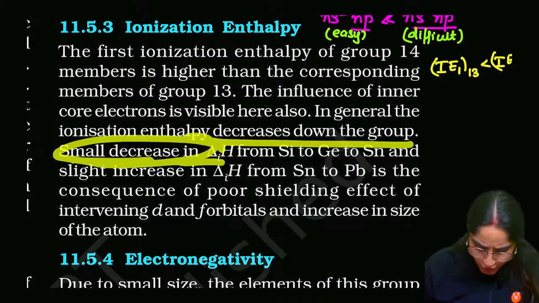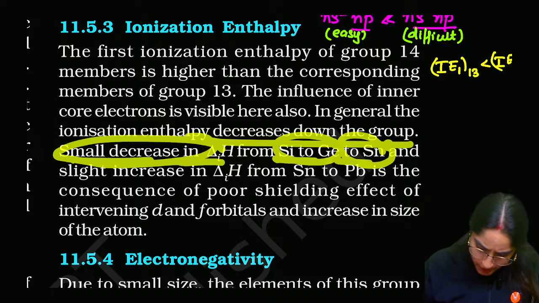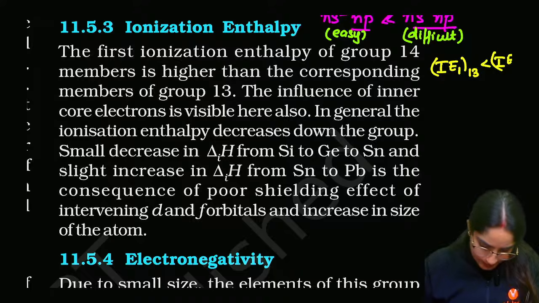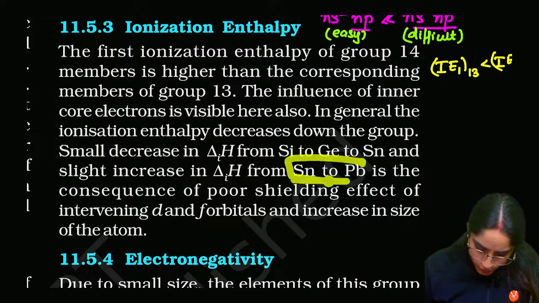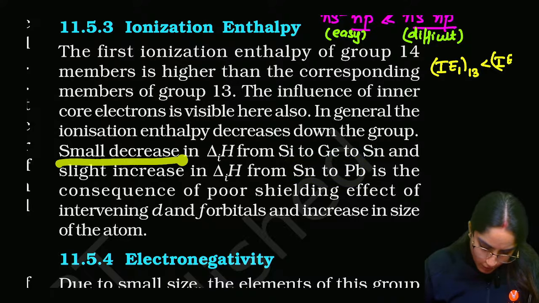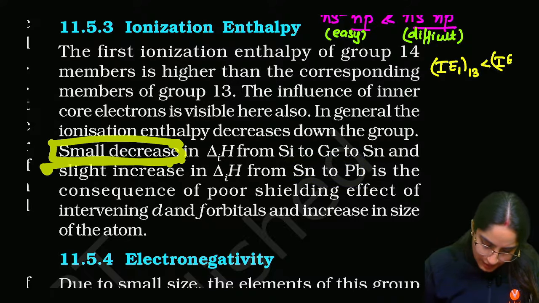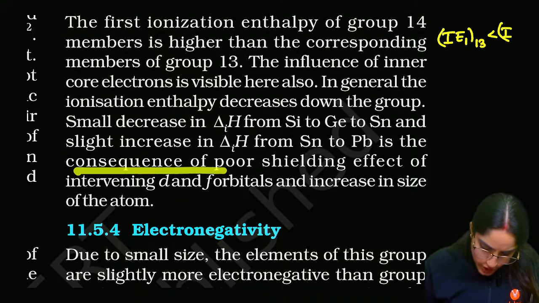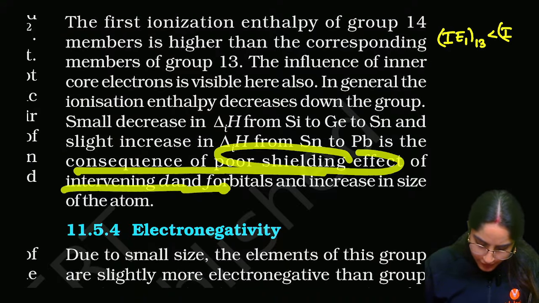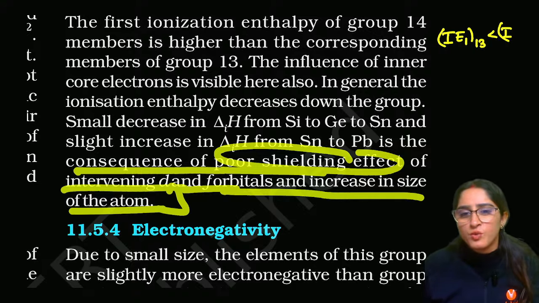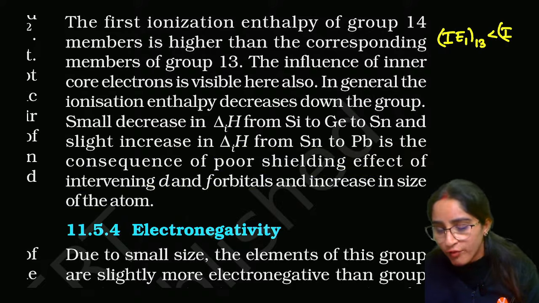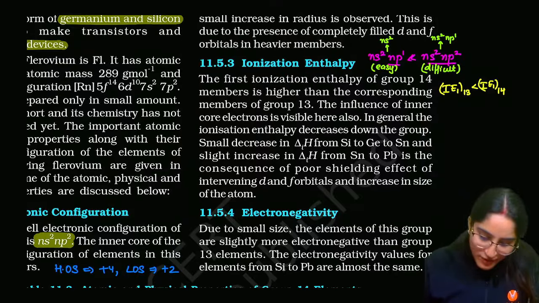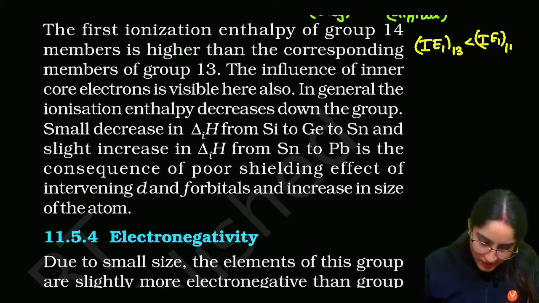Small decrease from silicon to germanium to tin, slight increase from tin to lead. So it is a consequence of the poor shielding effect of intervening d and f orbitals. The reason is always going to be poor shielding effect of d and f orbitals.